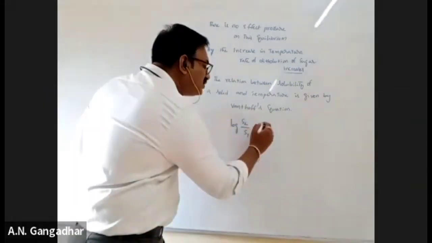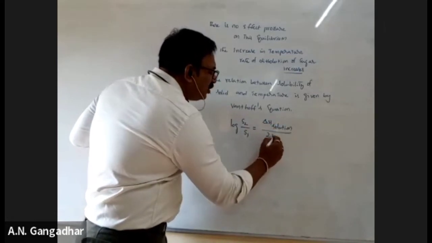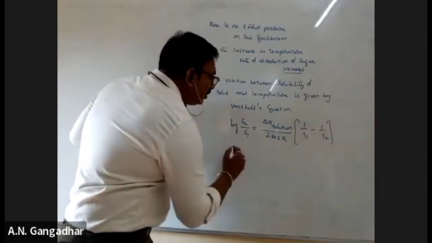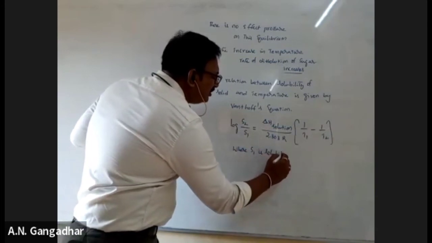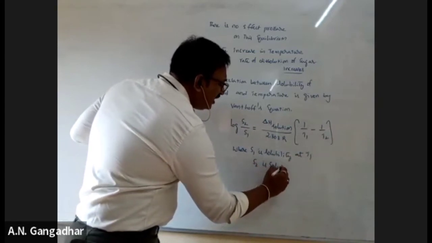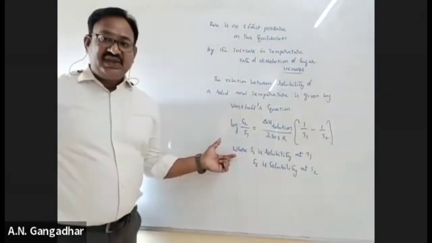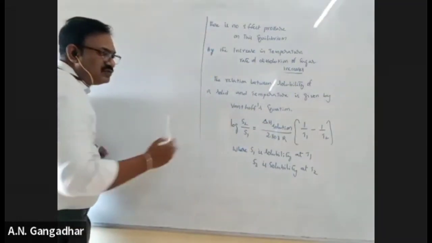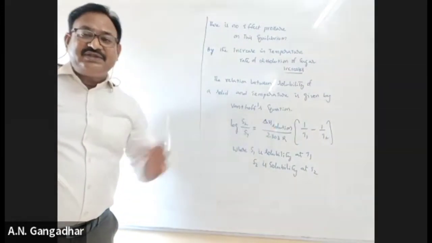So log S2 by S1 is equal to del H solution by 2.303 into R into (1 by T1 minus 1 by T2), where S1 is the solubility at temperature T1, and S2 is the solubility at temperature T2. Now, the solubility of a solid always depends on what? Del H of the solution.